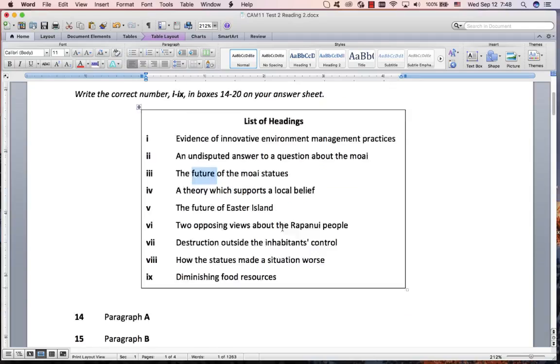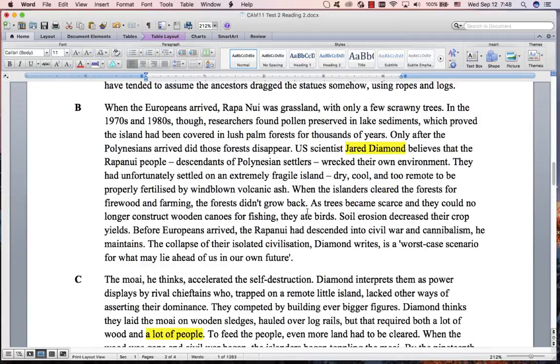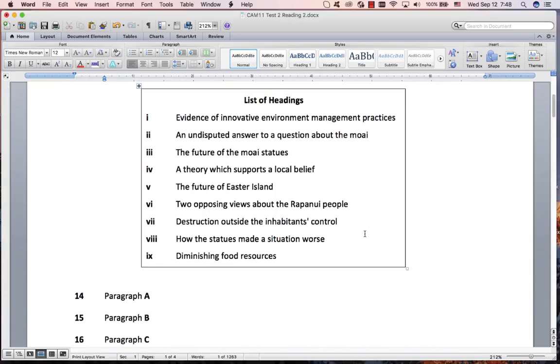Future? No, we're not talking about future. That's another thing to notice. Notice the tenses. Wrecked, -ed, past tense, past tense. This whole thing is past tense. So we're not talking about the future. A theory which supports a local belief. I didn't see anything about a local belief. I'm looking for something bad, negative.